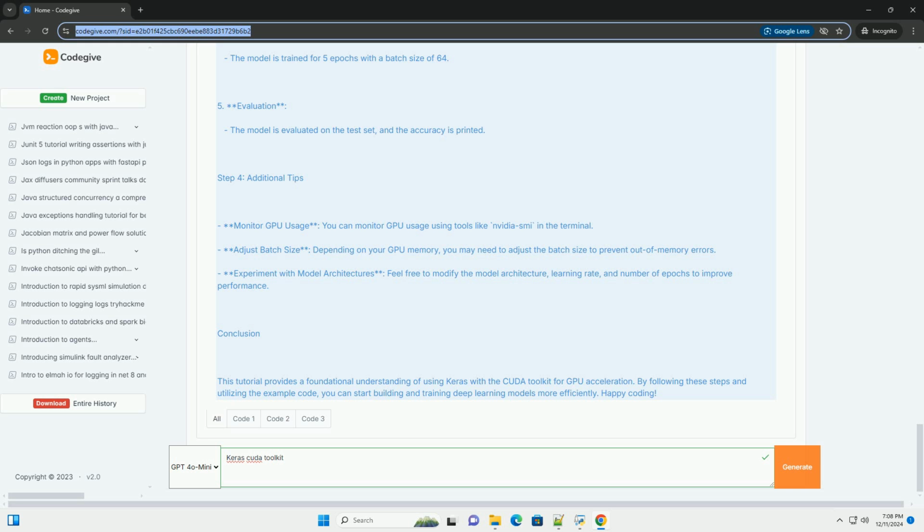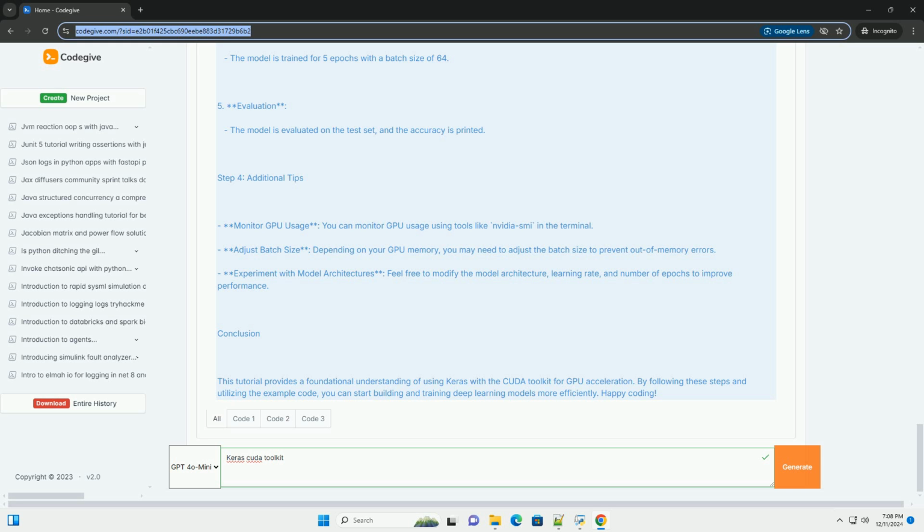Reshape the data to number_samples, 28, 28, 1 for CNN. x_train equals np.expand_dims, x_train, -1. x_test equals np.expand_dims, x_test, -1.